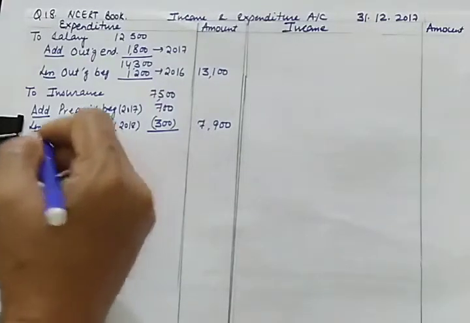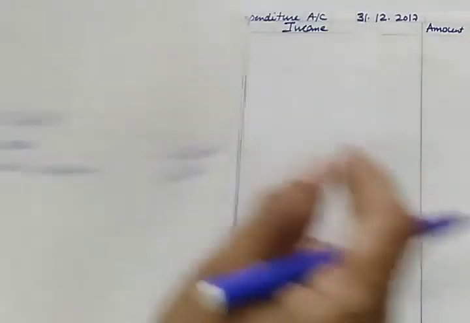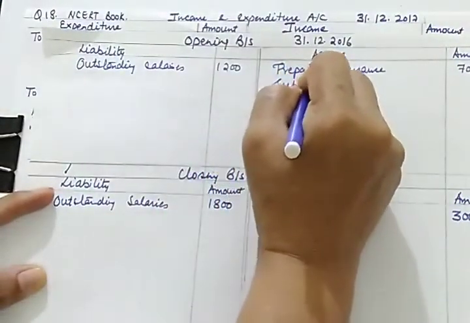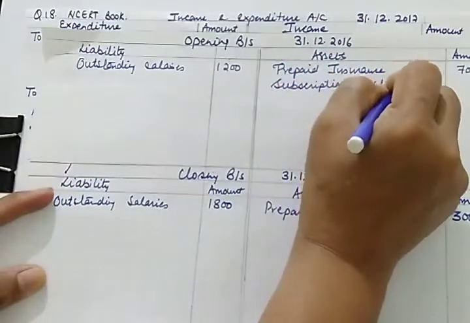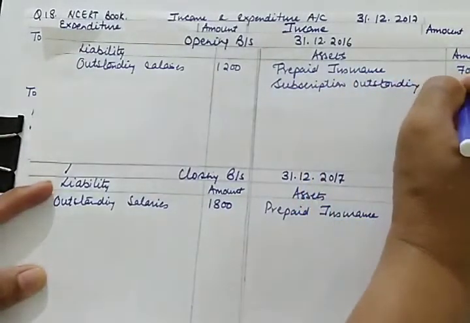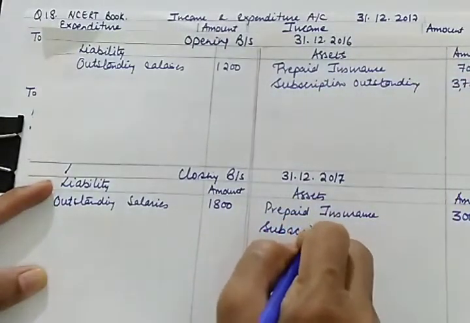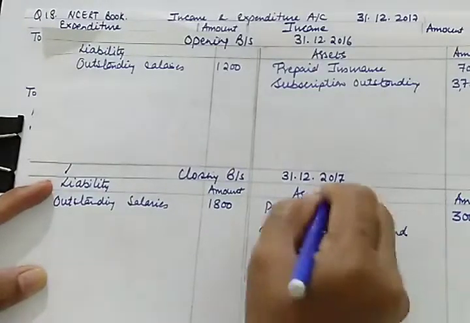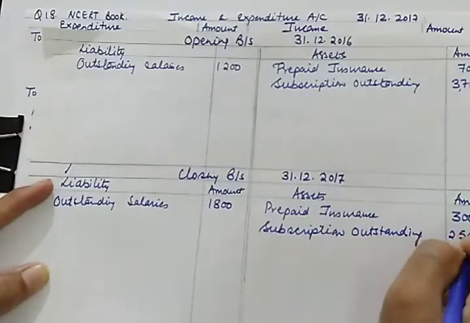Now let us talk about the next item: subscription outstanding and subscription received in advance. Now see, two balances are given to us. Subscription outstanding is our asset. Opening balance of subscription outstanding is 3750, and subscription outstanding at the end, in the closing balance sheet, is 2,500.